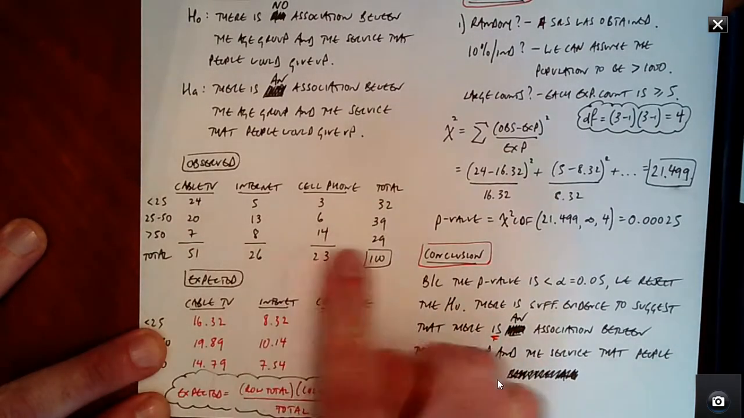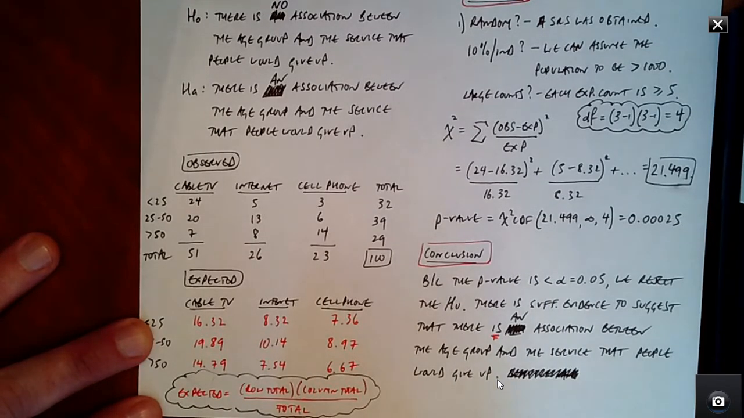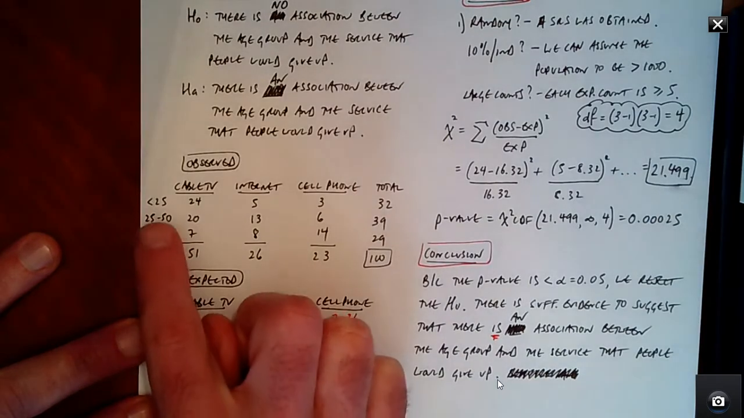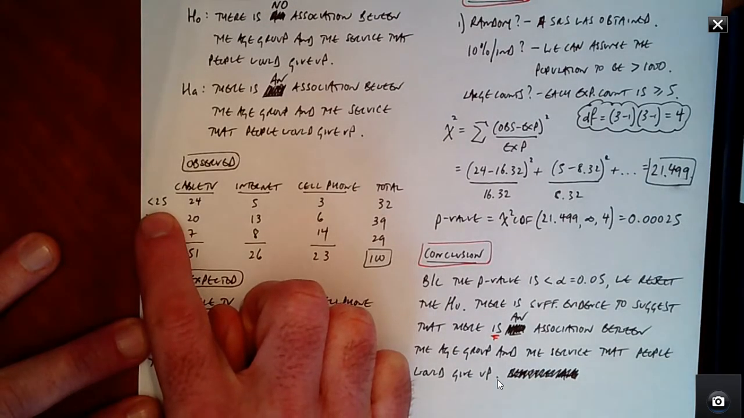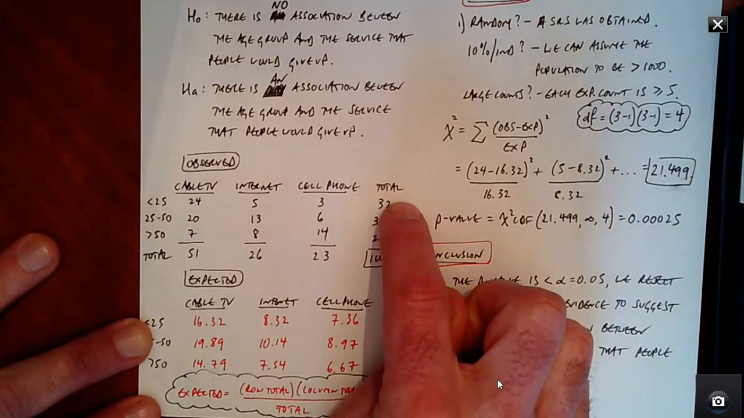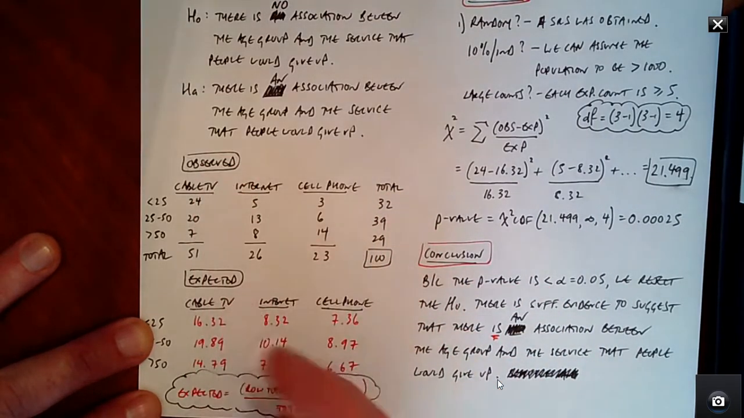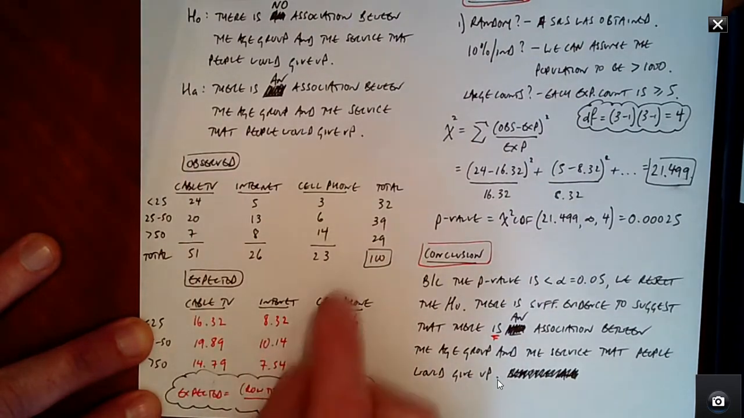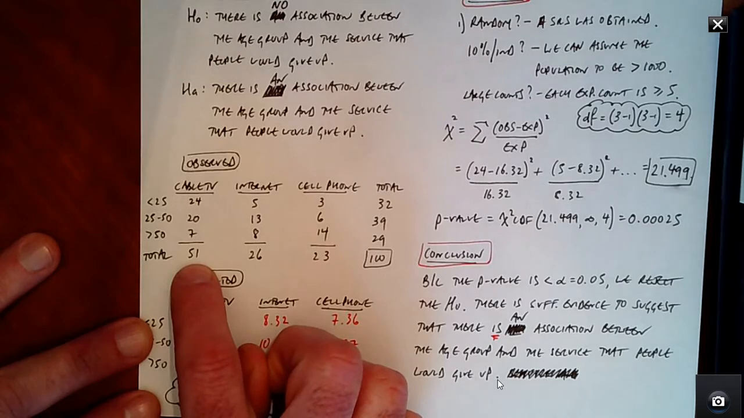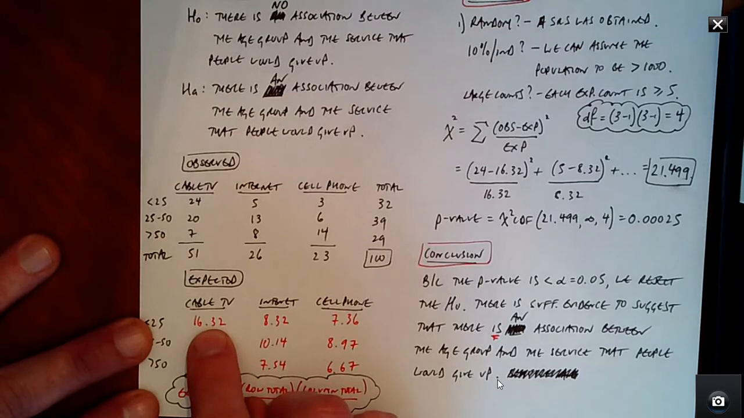Here are all our observed values. The way that we figure out the expected is we always do the row total multiplied by the column total, divided by the overall total. Think about it like this. If you're under 25, regardless of whether you chose cable, internet, or cell phone, there's 32 of you, so that's 32 out of 100. And if you want to figure out how many you would expect to give up cable TV, because 51 chose that they would give it up, it would be 51 multiplied by that. And that would give you a value of 16.32.